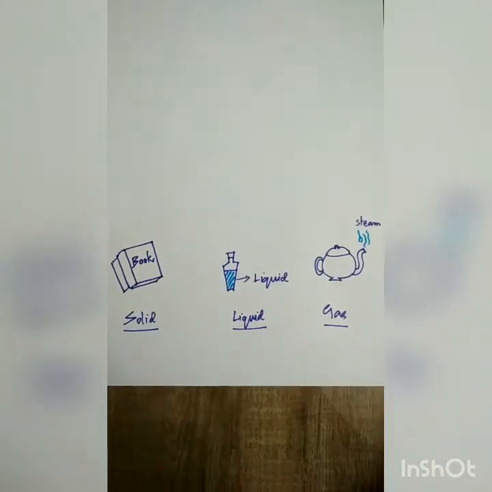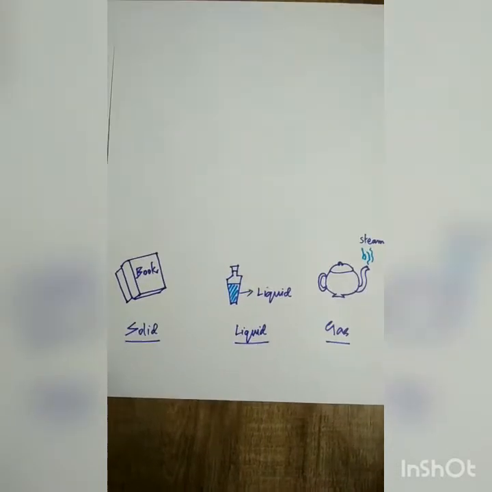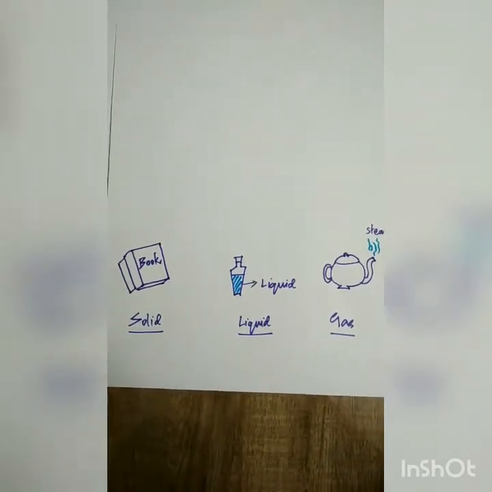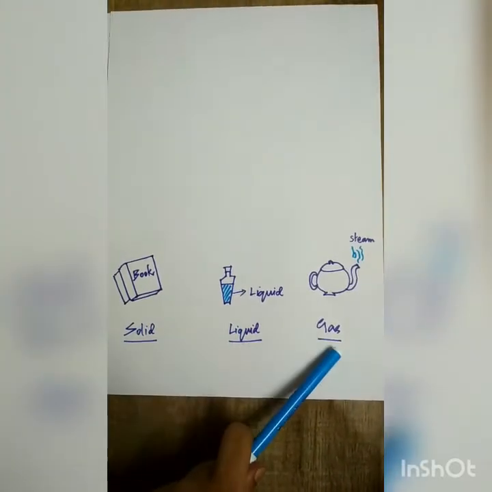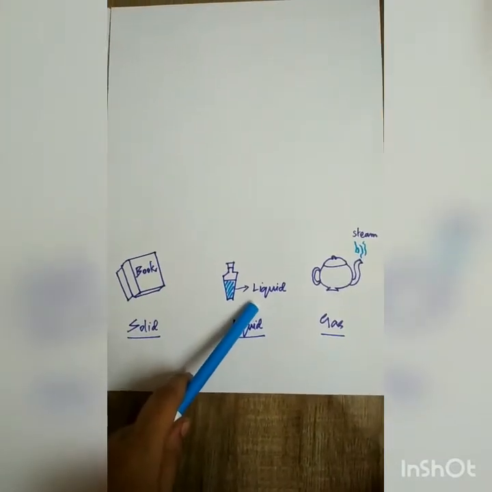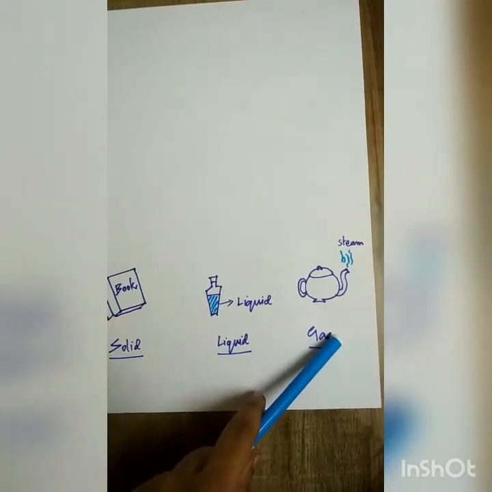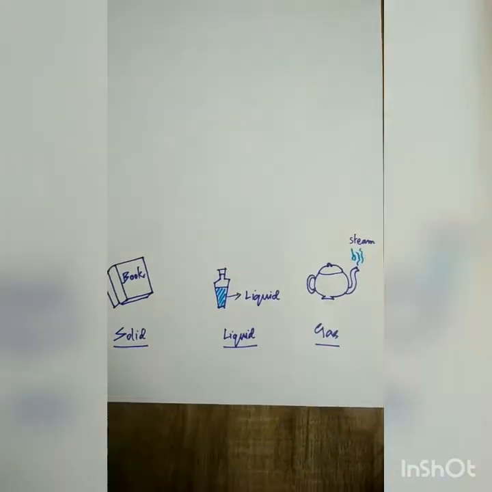Classification of matter on the basis of the physical state. There are three physical states of matter, that is solid, liquid and gas. Book is an example of solid, water is an example of liquid state, and steam coming out of a hot teapot is an example of gaseous state.